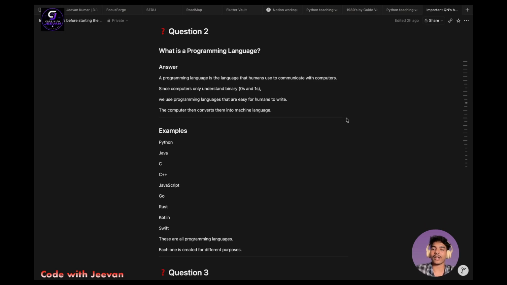Since computers only understand binary, binary format means it consists of zeros and ones.